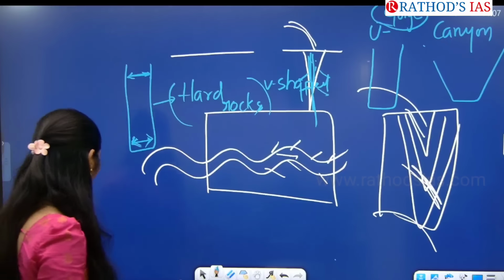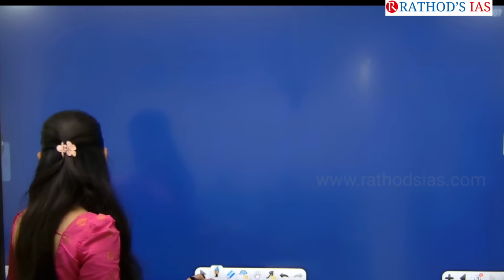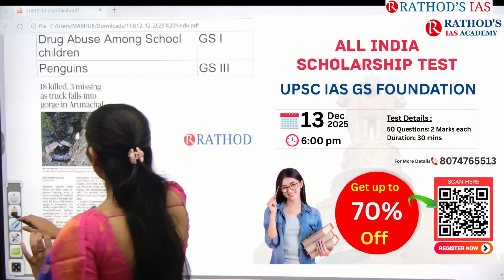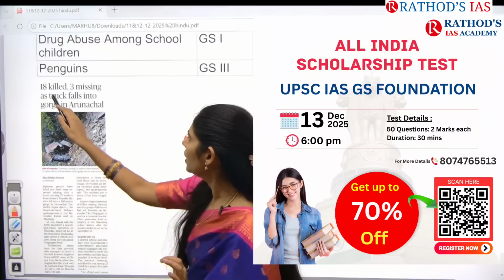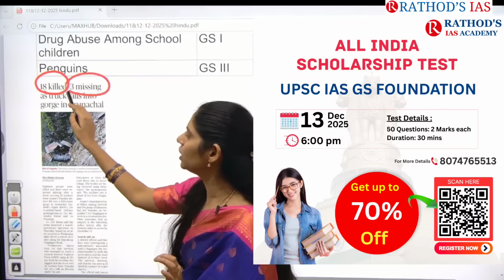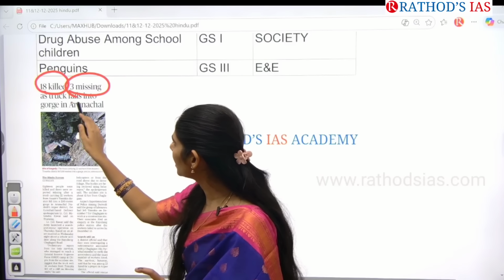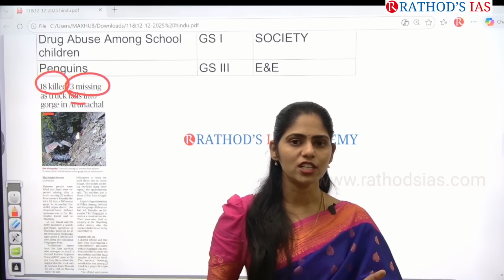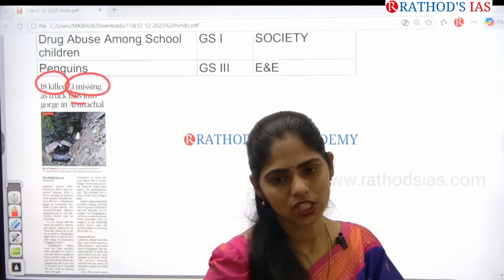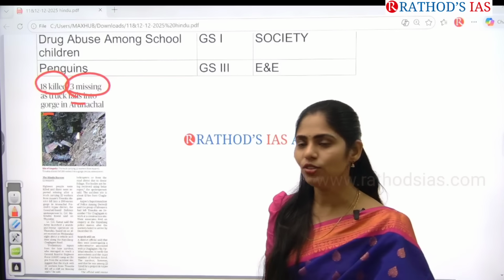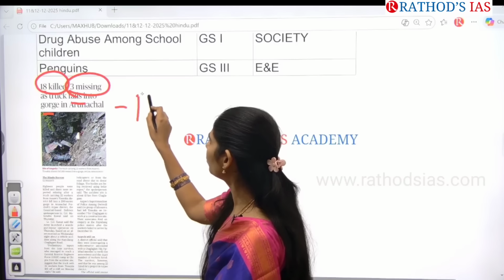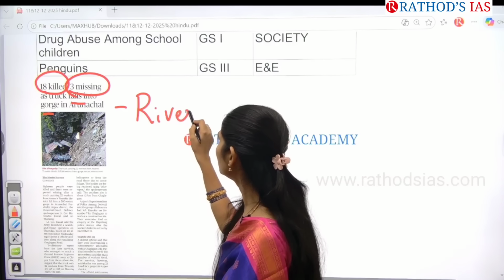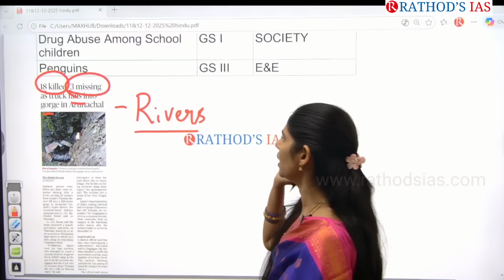Now if you go back to this article title, what is it saying? 18 killed and 3 are missing as a truck falls into a gorge in Arunachal Pradesh. So where is this gorge? It is in Arunachal Pradesh. Now you have to think about which rivers are flowing in Arunachal Pradesh.